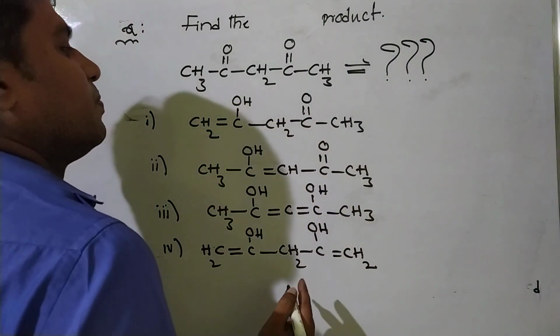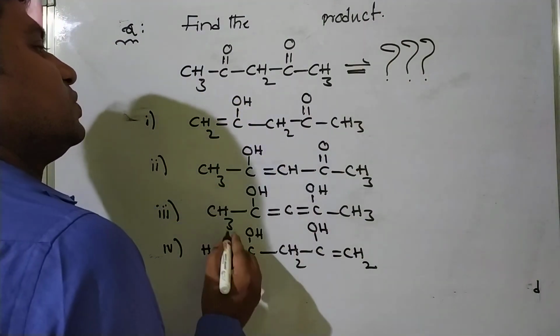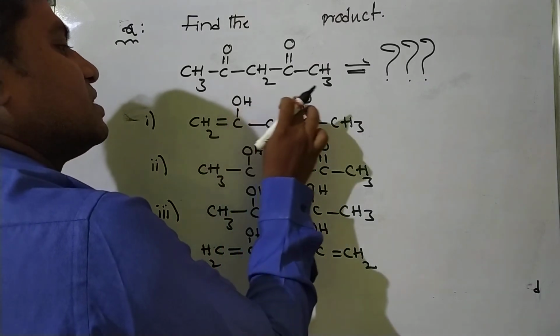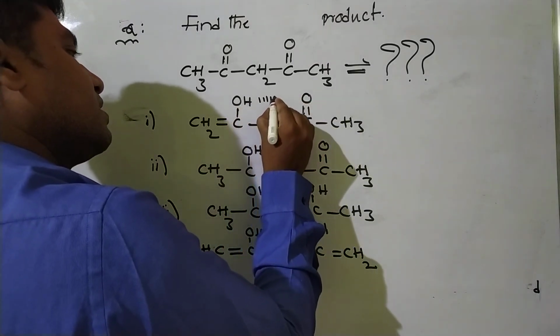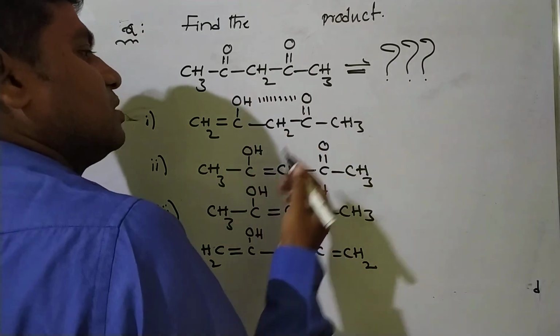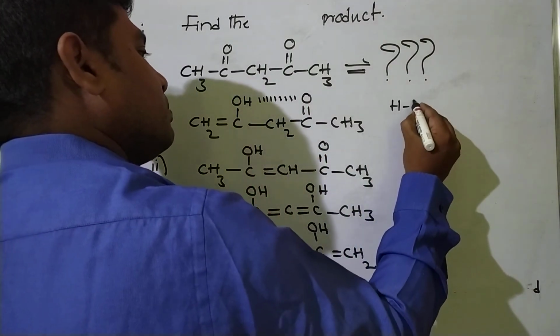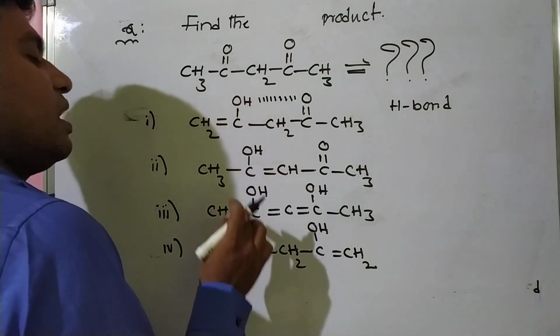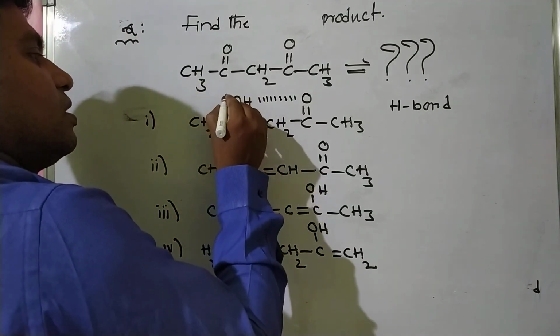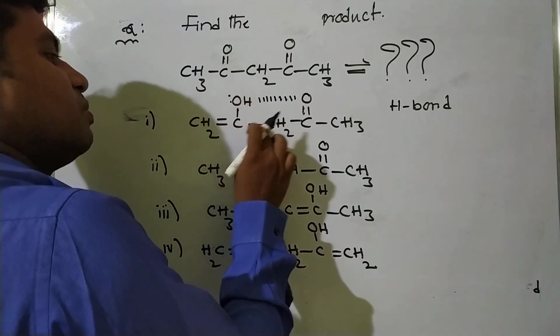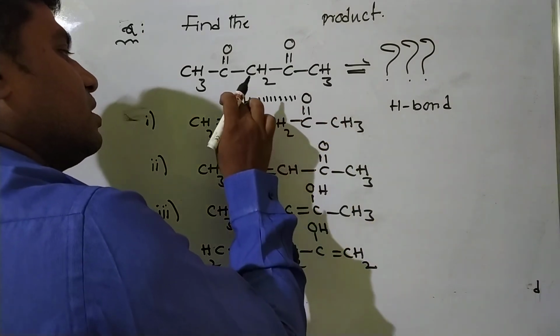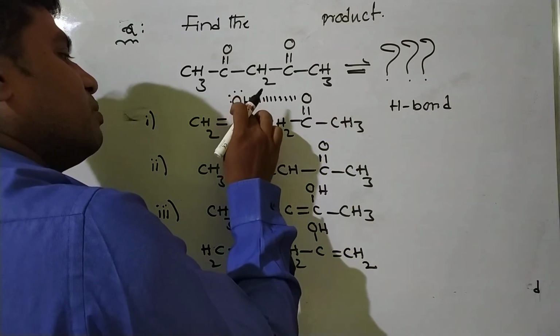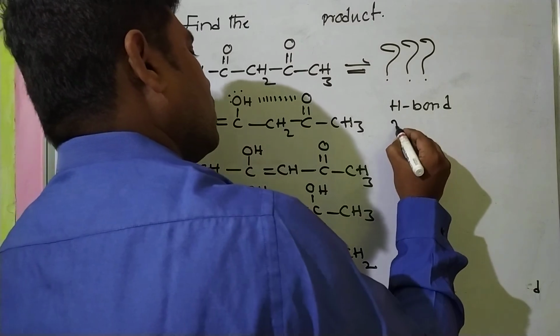Now, first of all, analysis. Here the hydrogen atom, this is oxygen. Hydrogen bond is there, and conjugation. Double bond, single bond, no conjugation. Or lone pair, single bond, no conjugation.